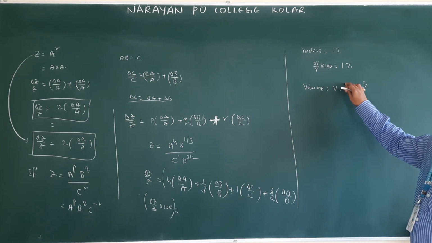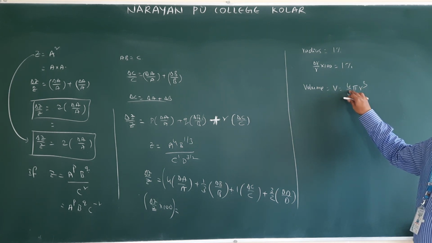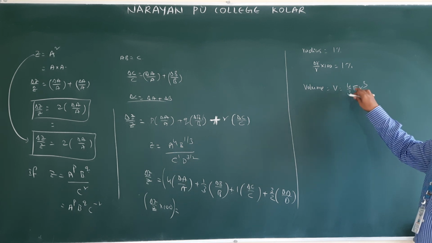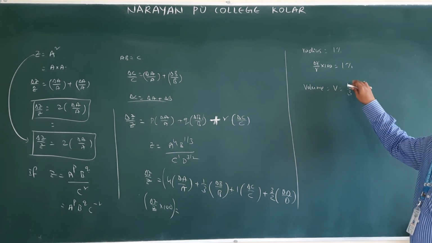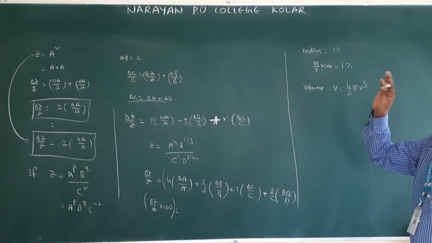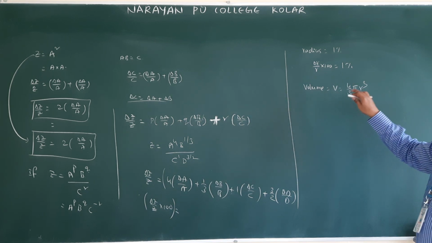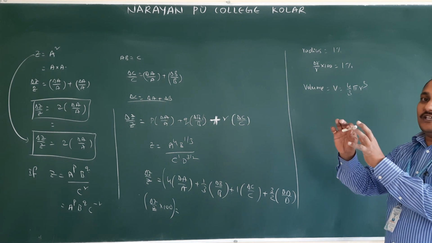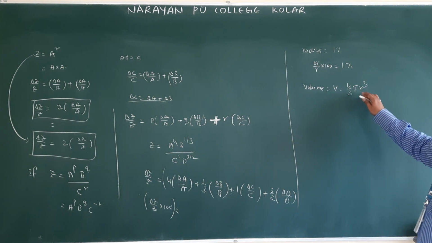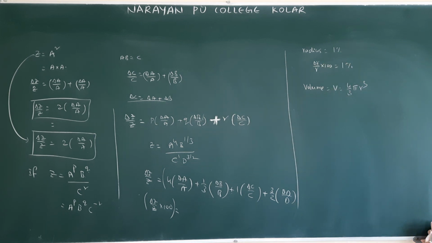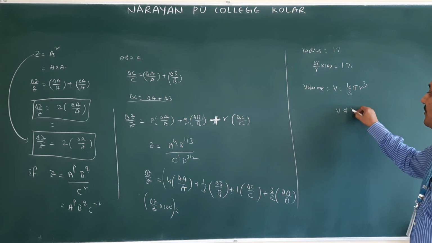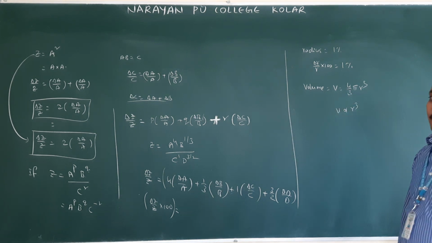Because of 4 third you won't get error, right? Because 4 third is constant. Whoever is taking it in the universe, volume is 4 third pi only. Because of 4 by 3 pi you won't get error. Because we are finding with one instrument, one apparatus, therefore in radius you will get possible error. In 4 third pi you won't get error. Therefore, this volume depends only on R. I mean I am saying error.